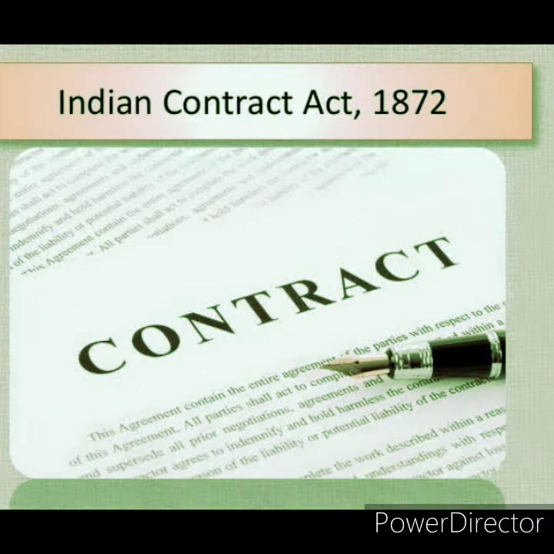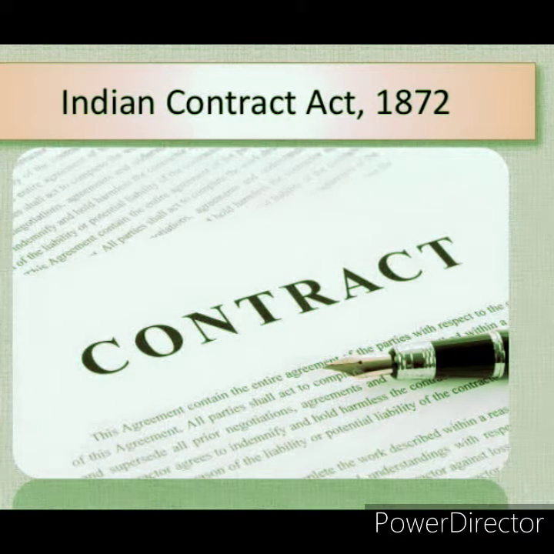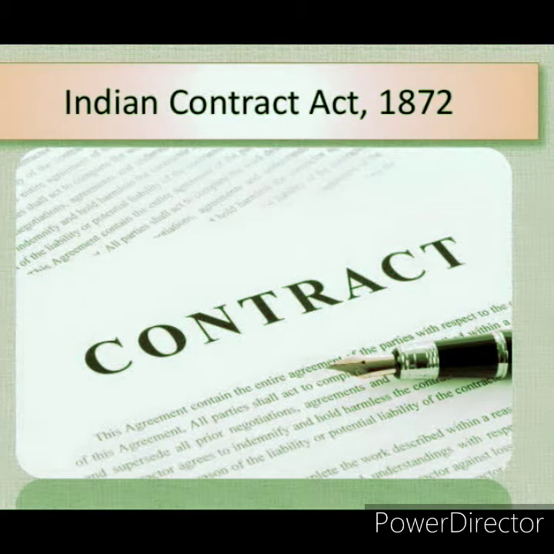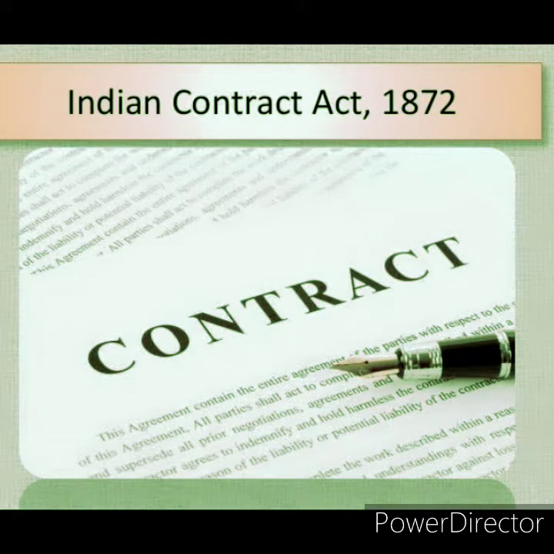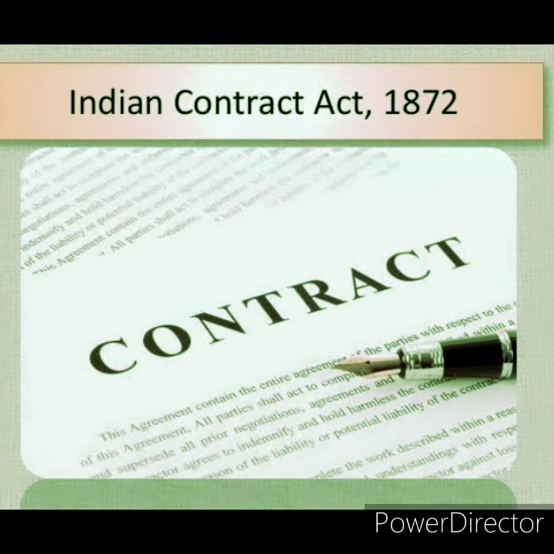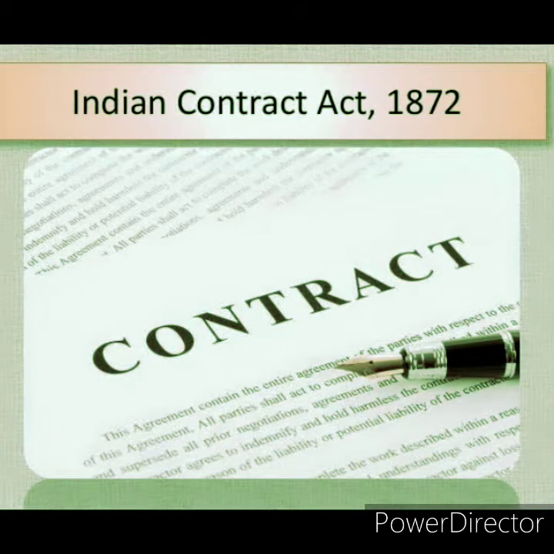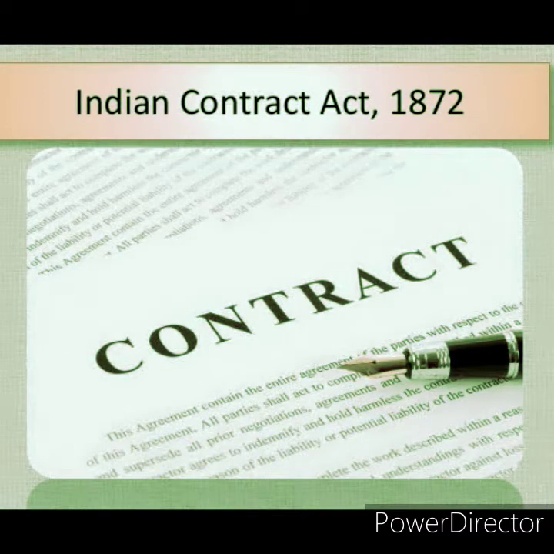It is extended to the whole of India except the state of Jammu and Kashmir. It came into force on 1st September 1872. There were three specific types of contracts, such as contract of sale and mortgage of immovable property, which are not covered by the Indian Contract Act but by the Transfer of Property Act.